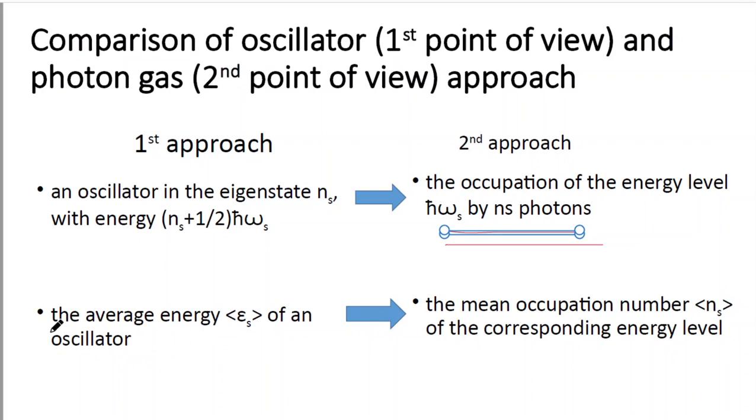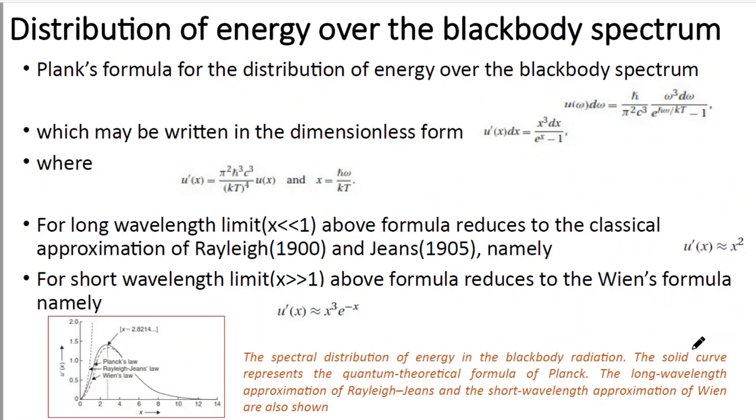And in the first approach, we have calculated the average energy ε_s of an oscillator. In the first approach we calculated that energy directly from the concept of the canonical ensemble. But in the second approach, at first the mean occupation number n_s corresponding to a particular level was calculated, and from that expression we have calculated the average value of the energy. So that was the difference between the first approach and the second approach.